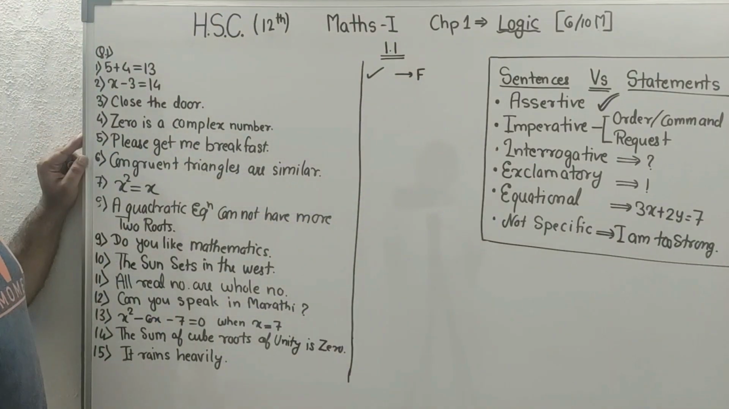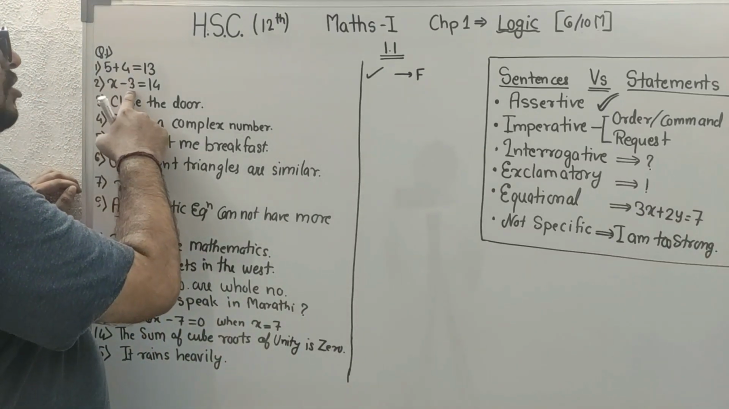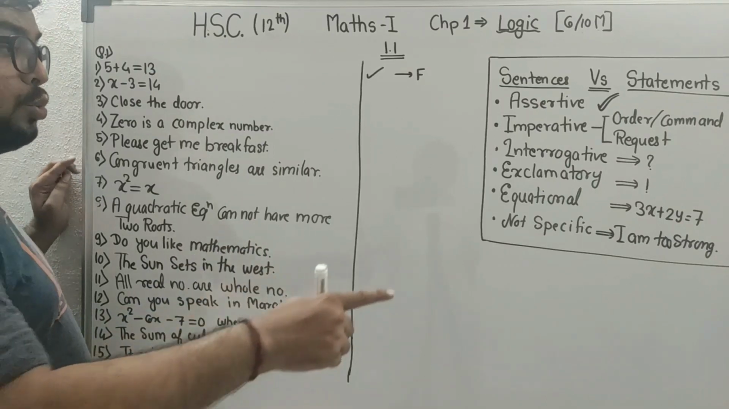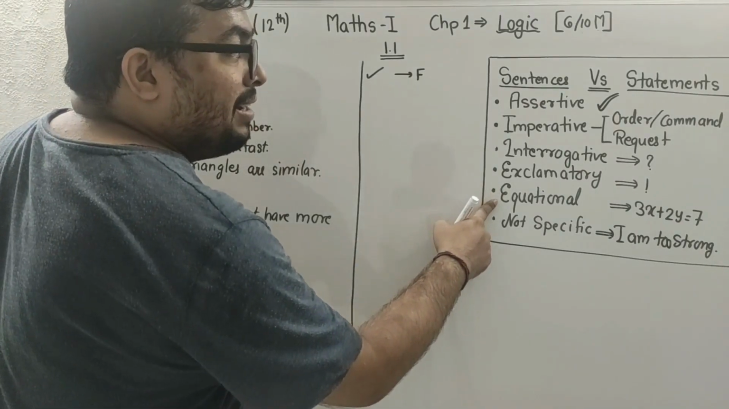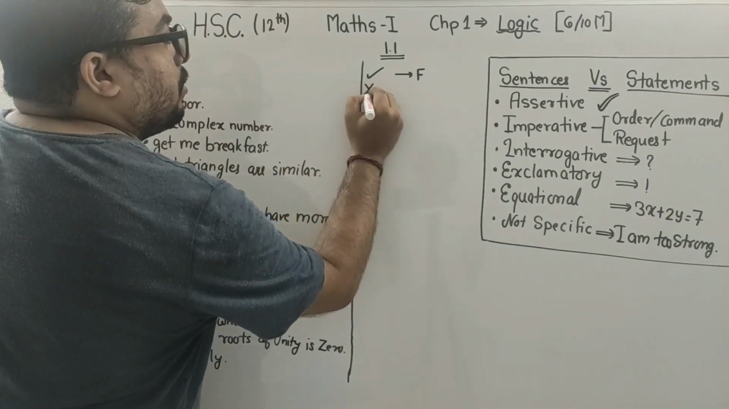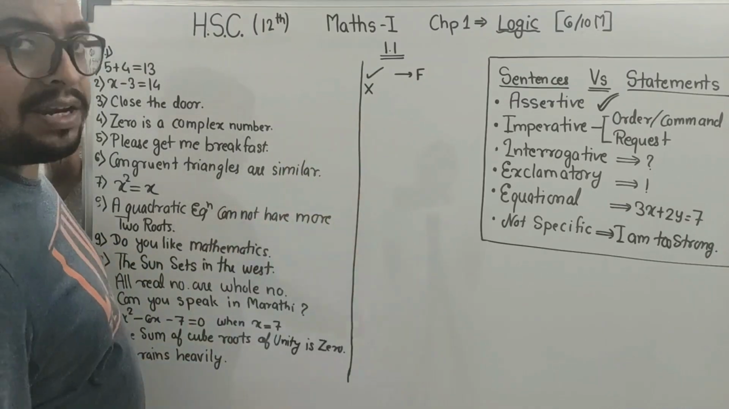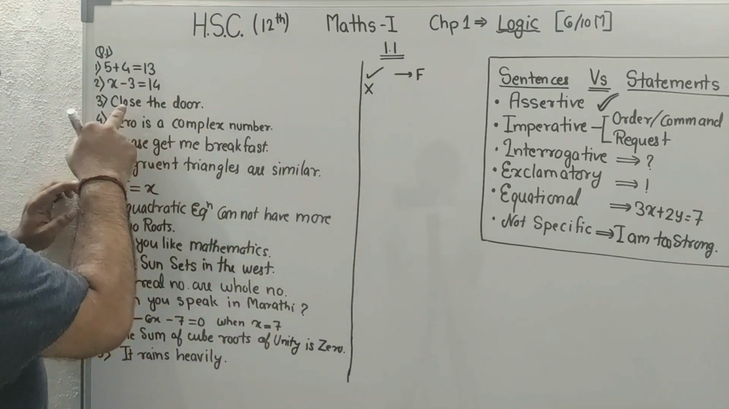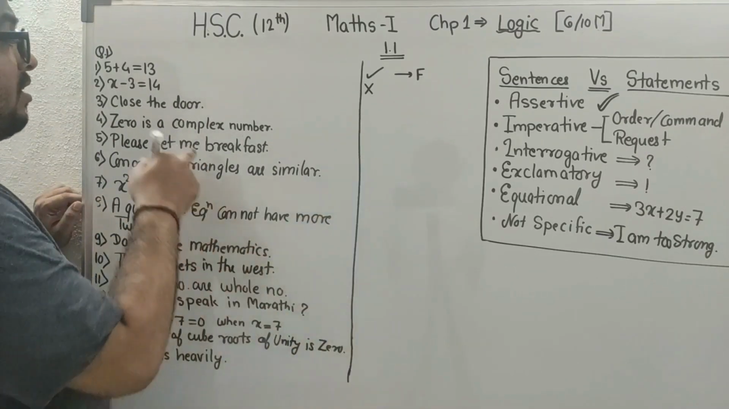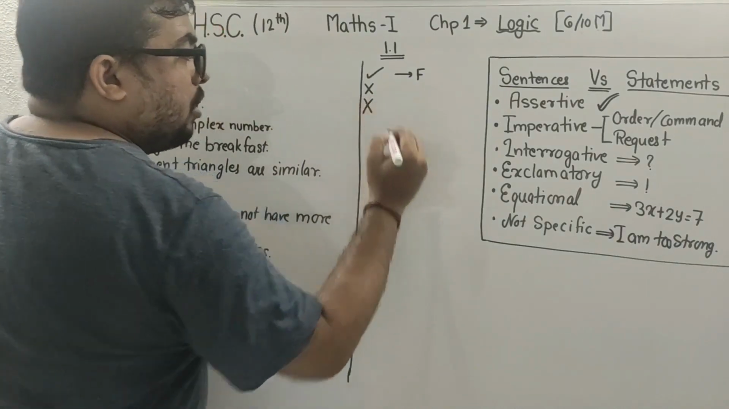Next, x minus 3 is equal to 14. As I earlier told you, equational sentences are not statements, so this is not a statement. So if it is not a statement at all, then truth and false have nothing to do with it, dear. Third one is close the door. It is an imperative sentence. It is an order. So this is also not a statement.